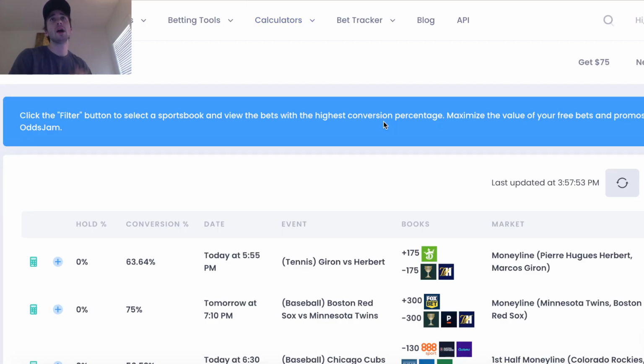If I place $100 cash on the Milwaukee Bucks, they win, I get back $100 profit, it was plus 100 odds, and my $100 that I staked. So I bet $100, I get back $200. With a free bet, you only get back your profit. So if you put in a $100 free bet on the Bucks, you only get back the $100 of profit. You don't get back $200, right? You don't get back your stake.